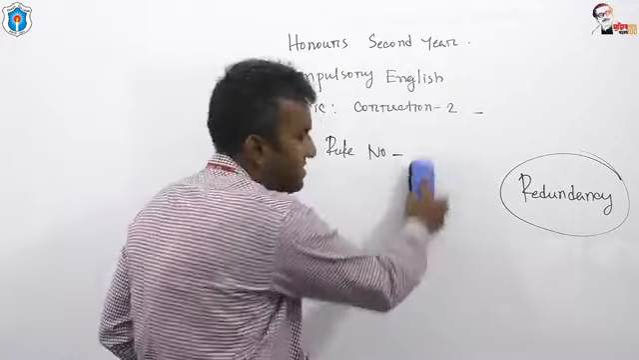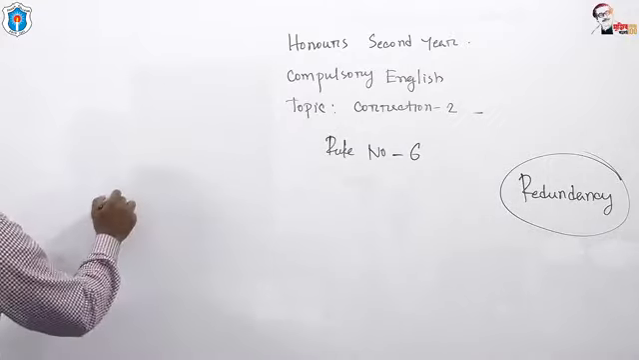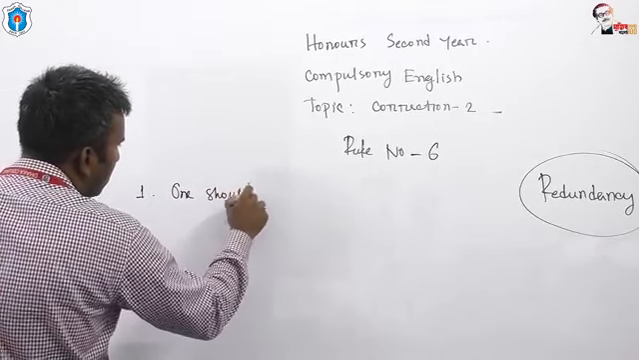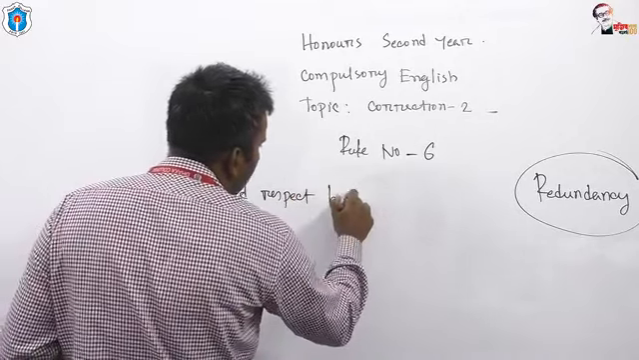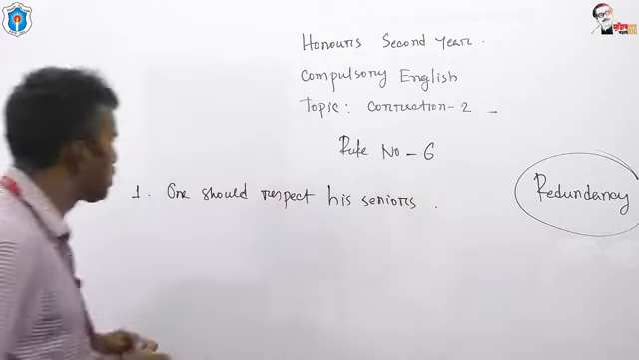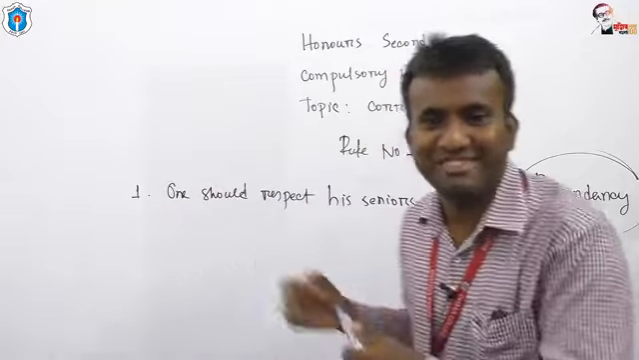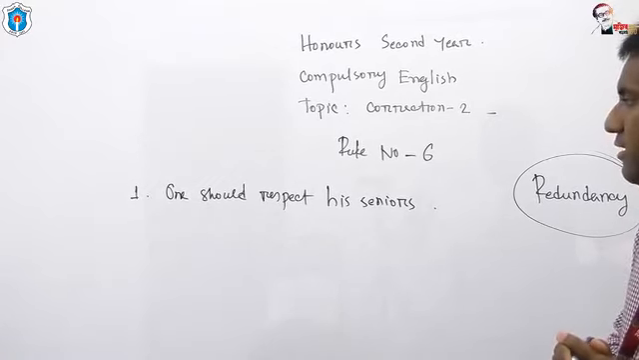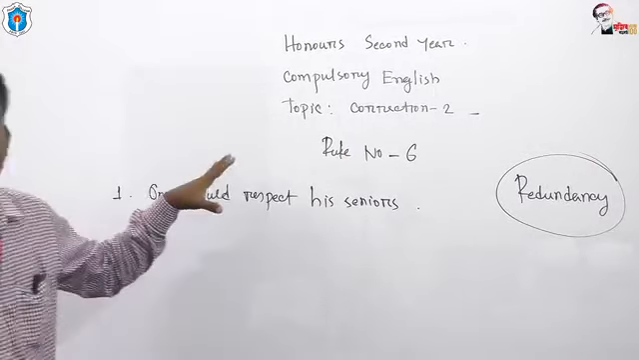Next rule for today, rule number 6. One should respect his seniors. What is the mistake? Where is the mistake? Look at the board. One should respect his seniors. Okay, I'm going to give you the explanation.